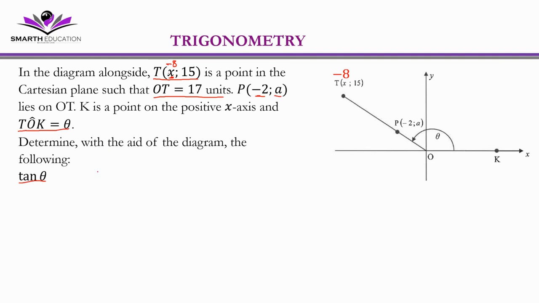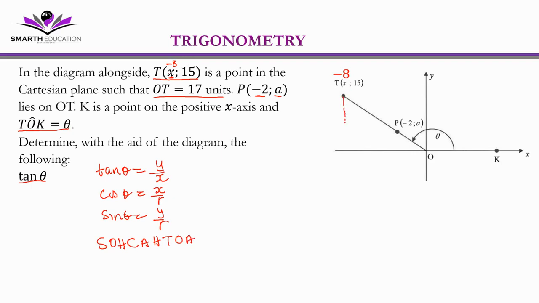Remember the following. Let me just remind you. Tan theta is equal to y over x. Cos theta is equal to x over r, and sine theta is equal to y over r. You have to remember this. We can even use SOHCAHTOA. Sine is opposite over hypotenuse, cos adjacent over hypotenuse, tangent is opposite over adjacent.